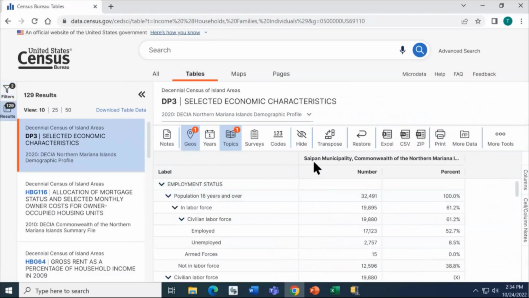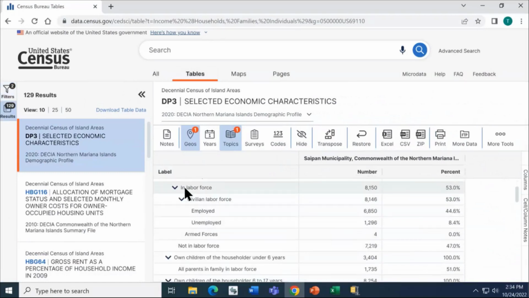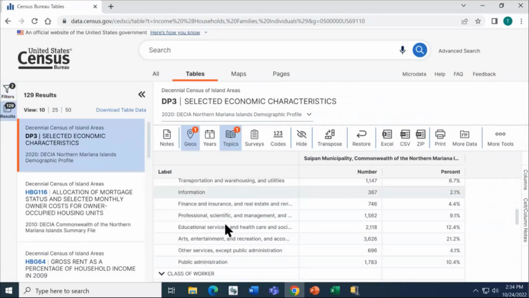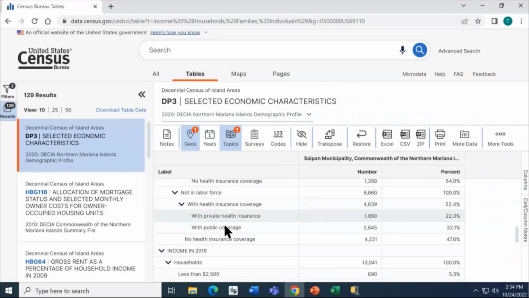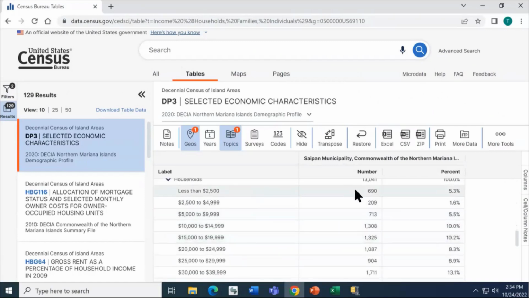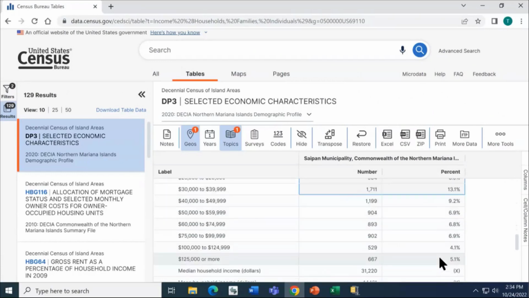We see our geography in the column, and then the different sections, employment status, place of work, commuting to work. I'm going to scroll down until I get to the income section of this particular table. It shows income in 2019 dollars for households. Then we're getting income breakouts, the number and the corresponding percents.